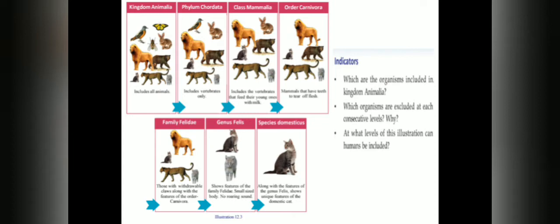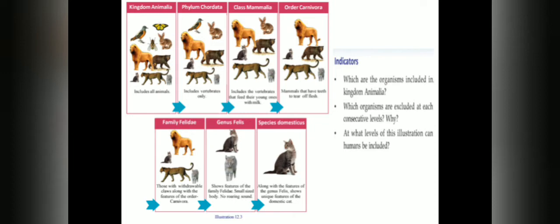So the cat comes under kingdom Animalia, phylum Chordata, class Mammalia, order Carnivora, family Felidae, genus Felis, and species domesticus. This is the level of classification of the domestic cat, and it starts with the highest level, kingdom Animalia, which means all animals are included.